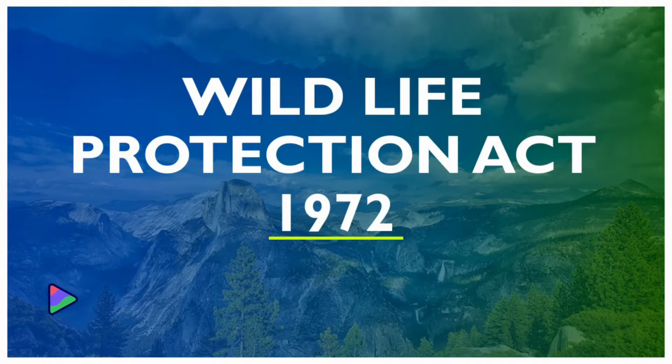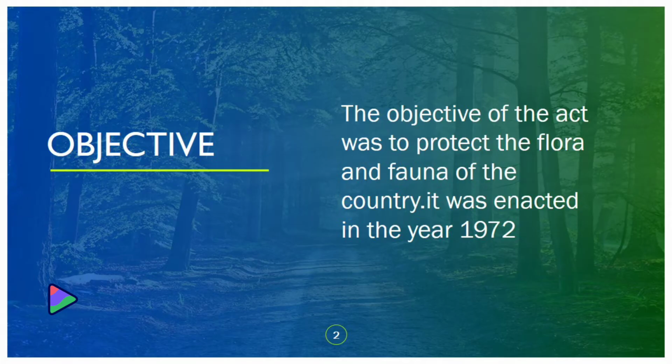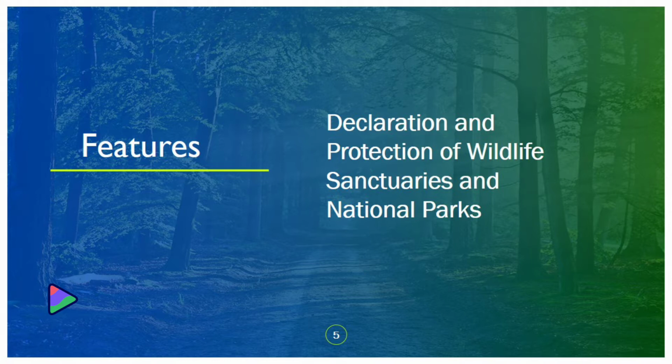Today we will learn all about the Wildlife Protection Act of 1972. It is one of the very important topics that is consistently asked in many examinations. First of all, what is the objective of the act? The objective of the act is to protect the plants and animals, the flora and fauna of the country. It was enacted in the year 1972. We will discuss the features one by one.